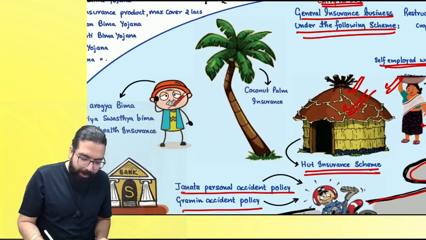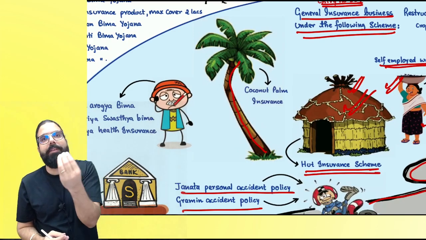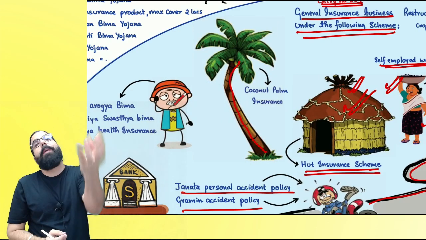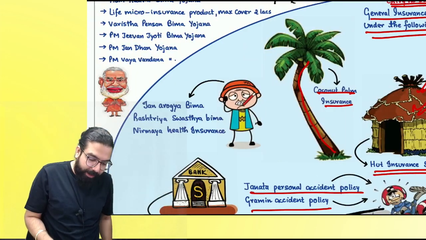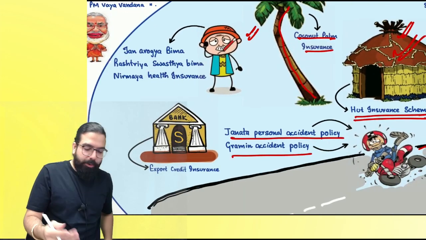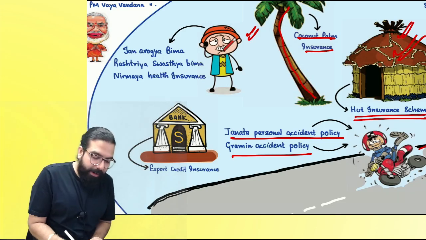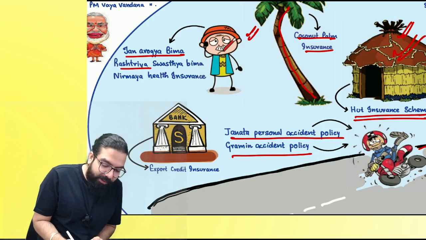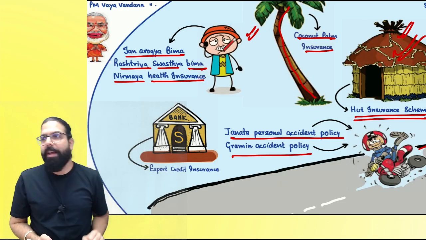Then what will happen? Baba, now there will be coconut and palm trees. Selling coconut, palm, etc., they will earn some money. So coconut and palm tree insurance also they get done. So coconut and palm insurance is also exempted. Now you will see in the village, suppose there is an old person, if he becomes sick, then they went ahead and told Jan Arogya Bima, Rashtriya Swasthya Bima, Nirmaya Health Insurance, all this will also be exempted.